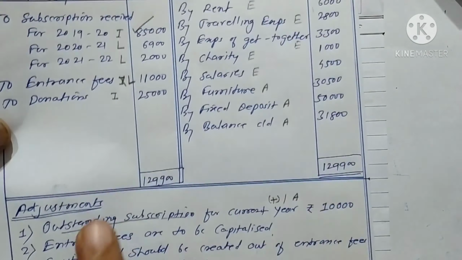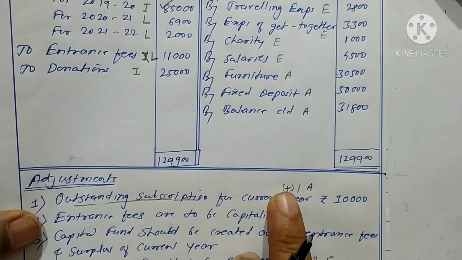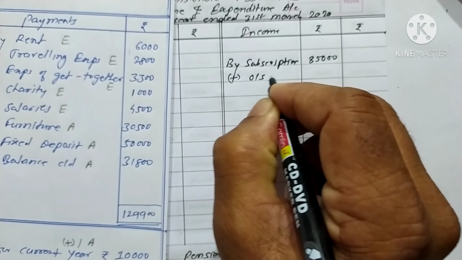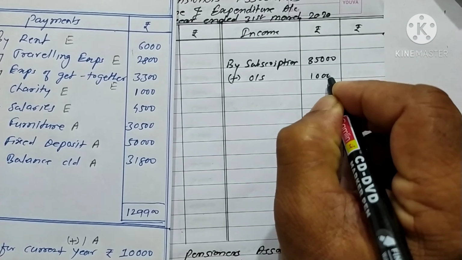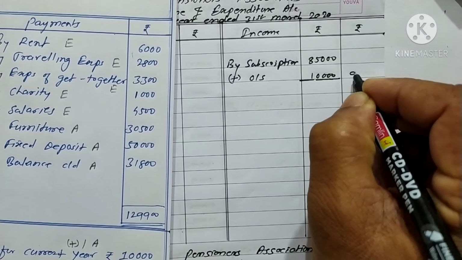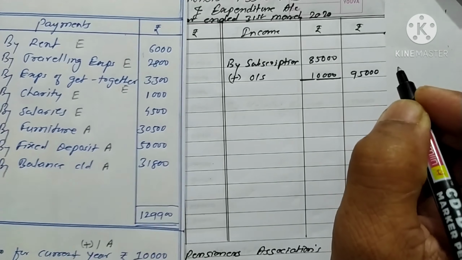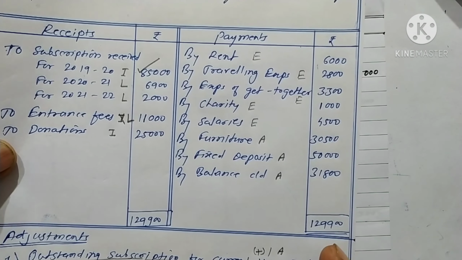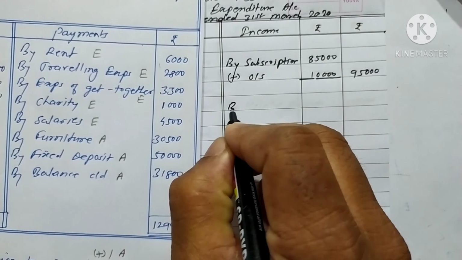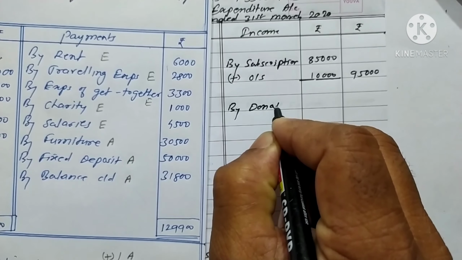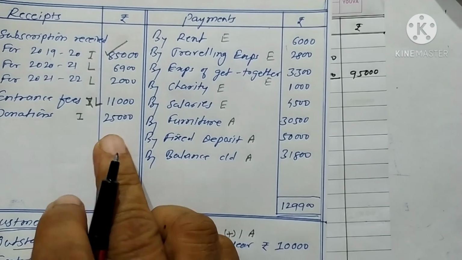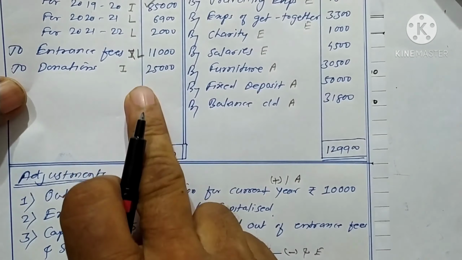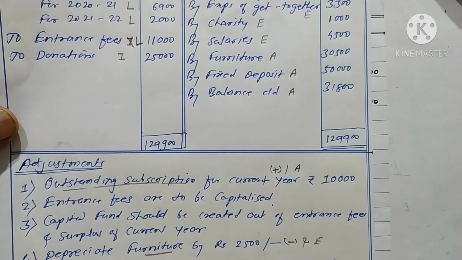Tick is there. We find out the adjustment, outstanding subscription for the current year. It should be added in subscription, rupees 10,000. Add outstanding rupees 10,000. Total 95,000. Next is donation, rupees 25,000. Now see, incomes, nothing else.